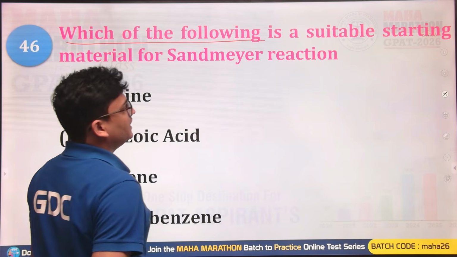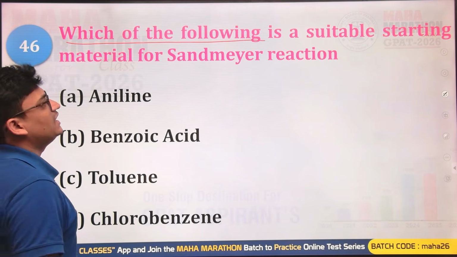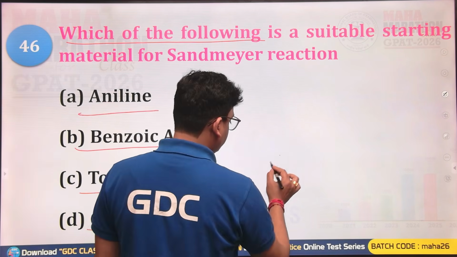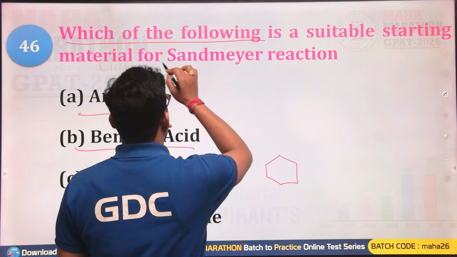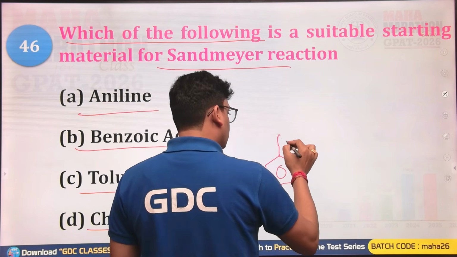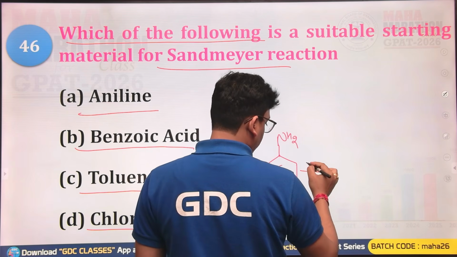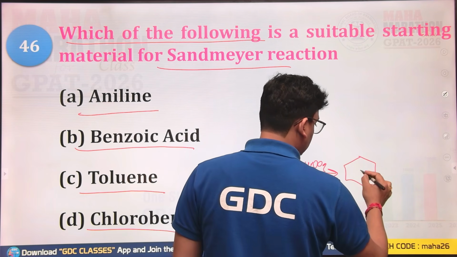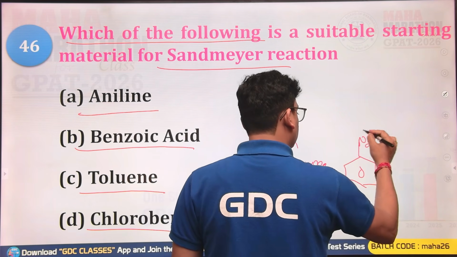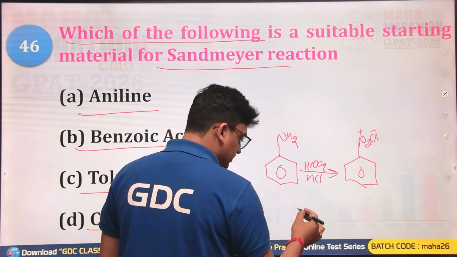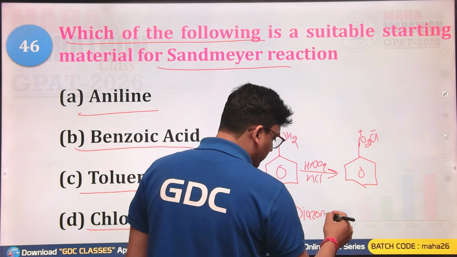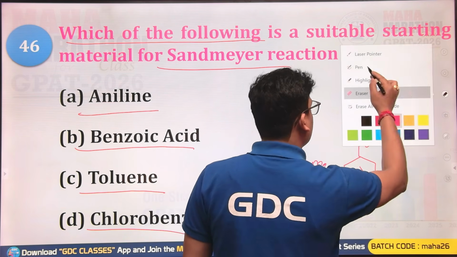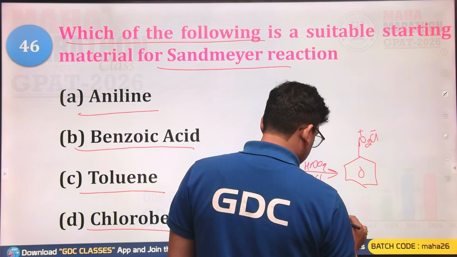Which of the following is a suitable starting material for the Sandmeyer reaction? Aniline, benzoic acid, toluene, chlorobenzene. The starting material must be aniline for the Sandmeyer reaction. Aniline reacts with NaNO2 and HCl, that is HNO2, and is first converted into N2+ Cl-, the benzene diazonium salt, and this process is known as the diazotization process.